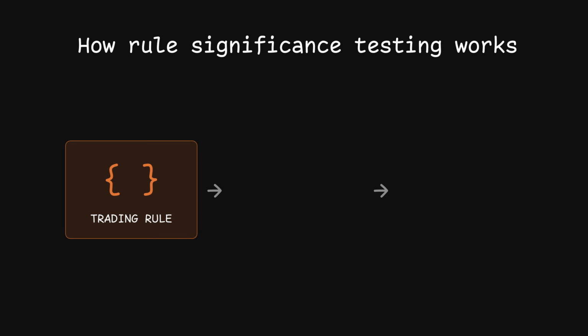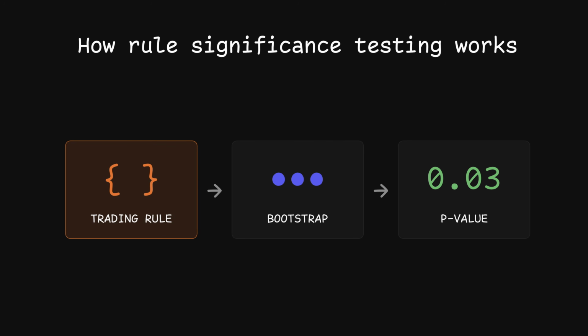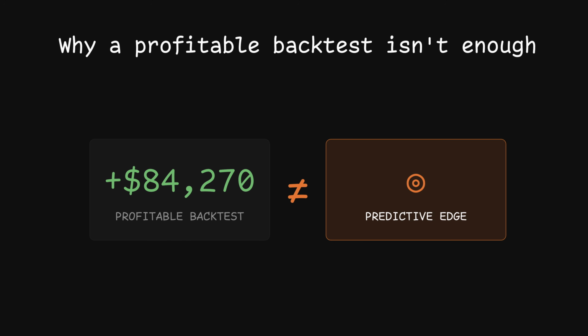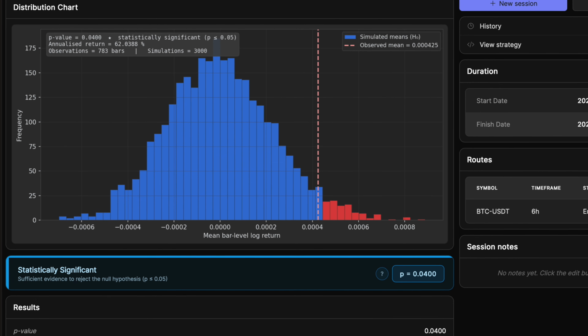In this video, we're going to understand how rule significance testing works, why a profitable backtest isn't enough, and then use Python to define a trading rule and run a significance test ourselves.